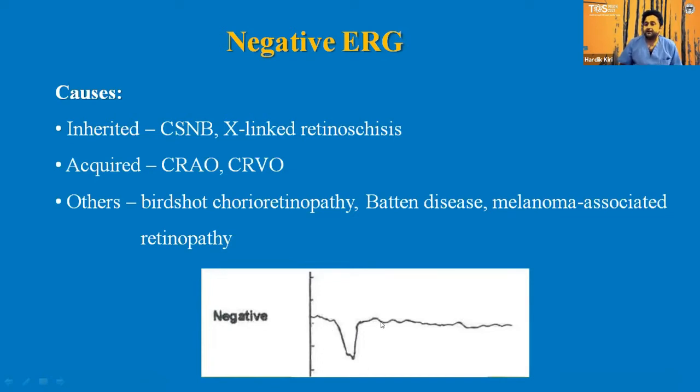It can occur in inherited conditions like congenital stationary night blindness and X-linked retinoschisis. It can be seen in central retinal artery occlusion or central retinal vein occlusion, and is more prominent in the ischemic variant of CRVO. It can be seen in birdshot chorioretinopathy or even lipid pigment disorders like Batten disease, or melanoma associated retinopathy. The A wave is formed by the photoreceptors, which are not involved here. So the A wave is nicely visible, and the inner retinal layers produce the B wave, and those are affected. That's why the B wave is disturbed here.